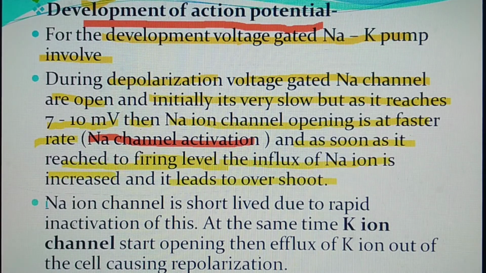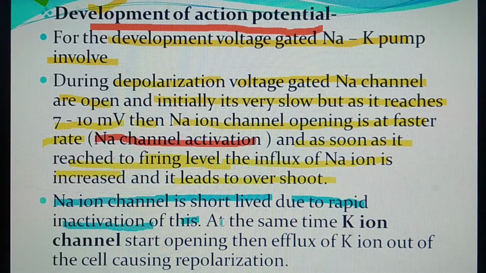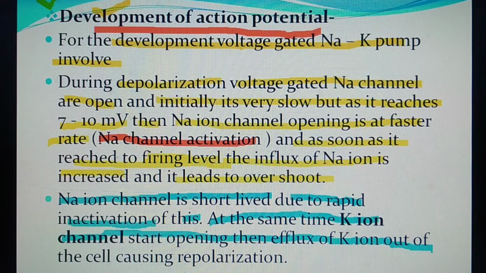But there is one fact, that the sodium ion channel is very short lived due to its rapid inactivation. But at the same time, the potassium ion channel starts opening, then efflux of potassium ion out of the cell causes repolarization.